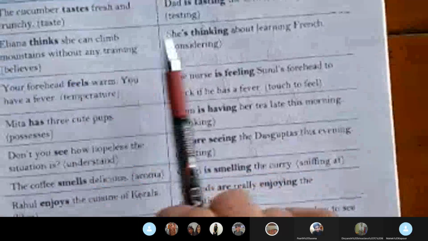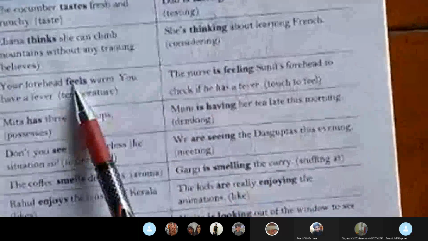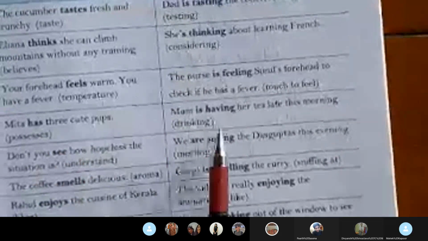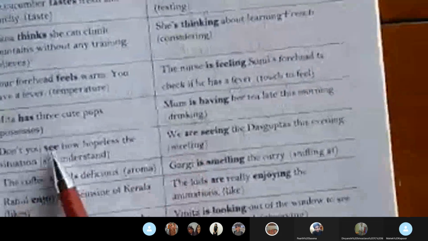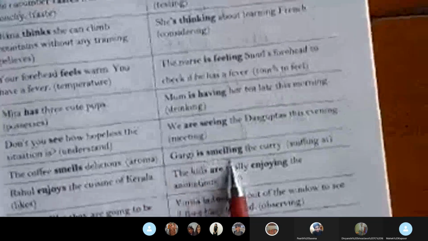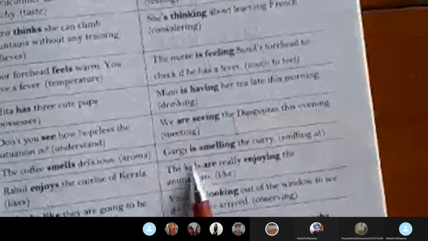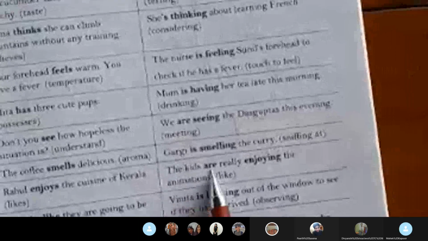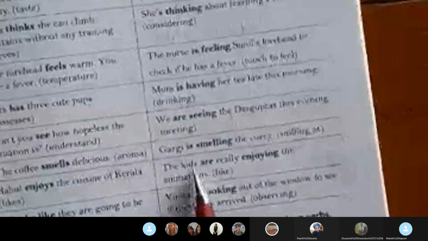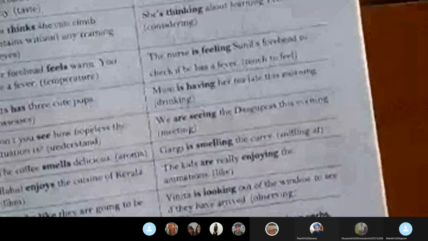Now thinks, thinking; feels, feeling; has, is having; sees, are seeing; smells, is smelling; enjoys, enjoying, are enjoying, based on singular or plural. The kids are really enjoying. The kid is really enjoying. So it depends upon the singular and plural.